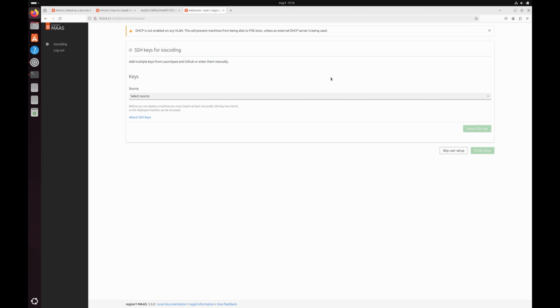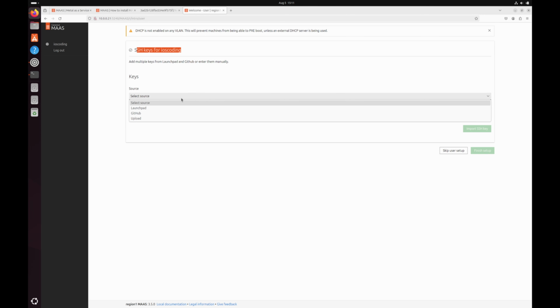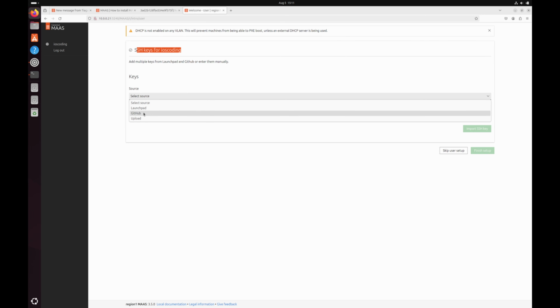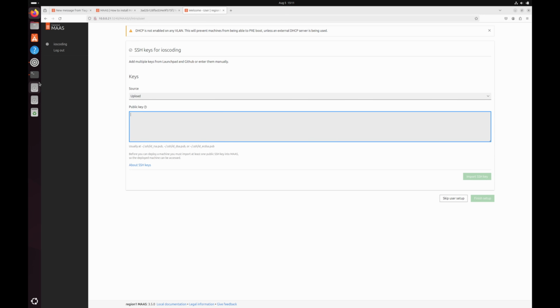One last thing you have to do is you have to select the SSH key pair. This is required once you have provisioned the VMs. Using this SSH key pair, you will be able to log into the remote servers. What we will do is I will go in here. You can use a GitHub key or upload it. Here we will just simply create a new public key pair and then paste it in here.